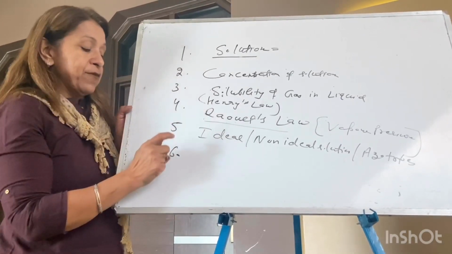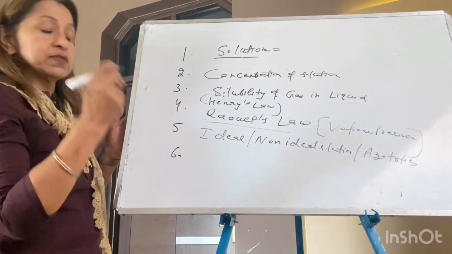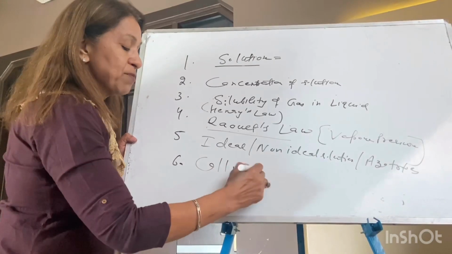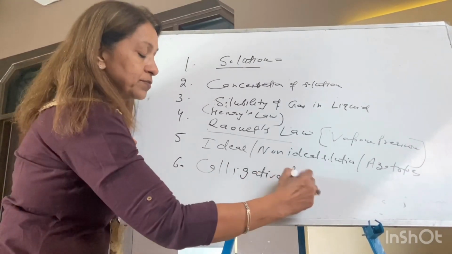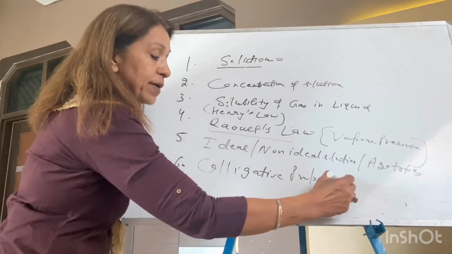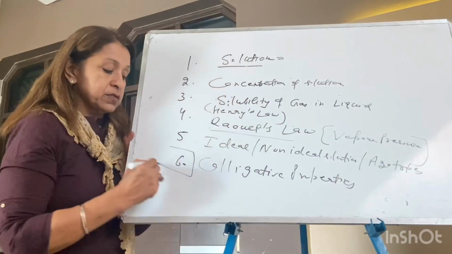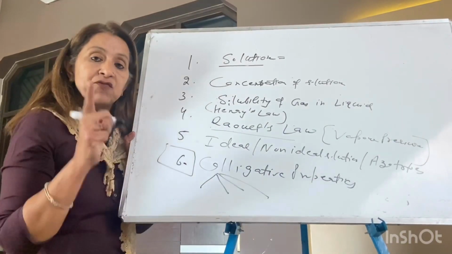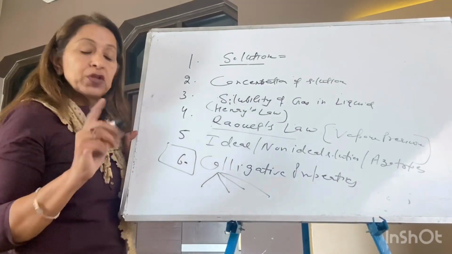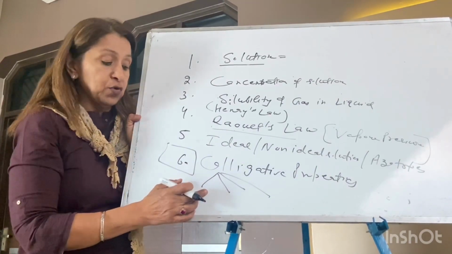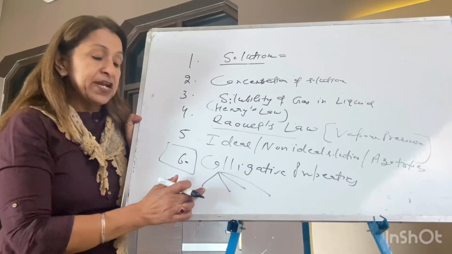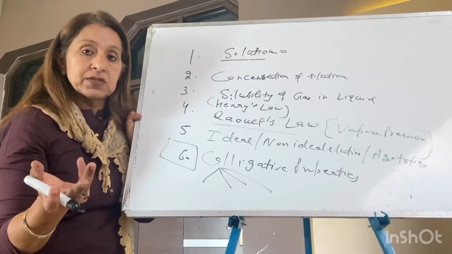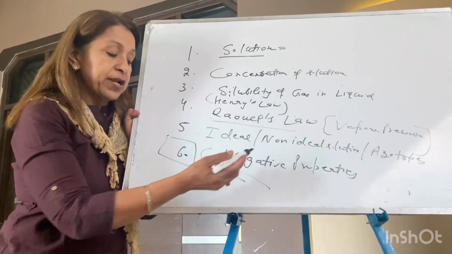Now my sixth topic was the main body of the chapter, that is colligative properties. Under this there are 4 colligative properties, with derivations and numericals. Questions generally asked in exams: what is a colligative property?